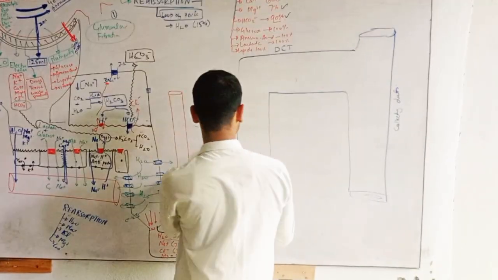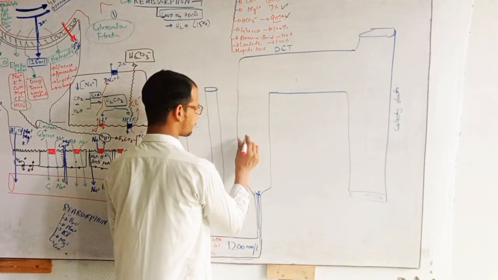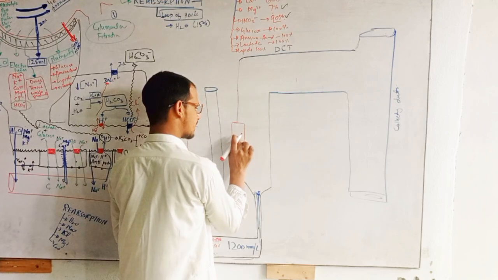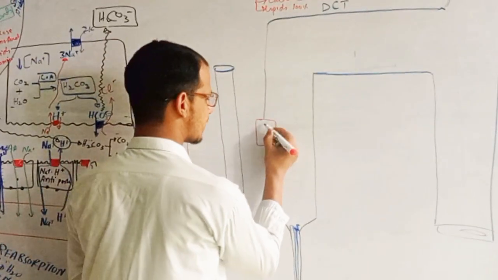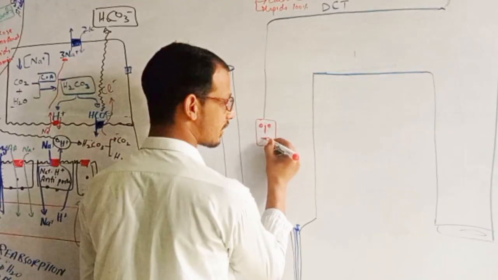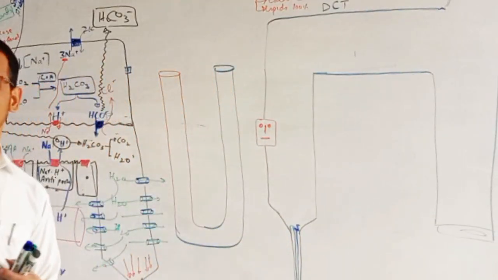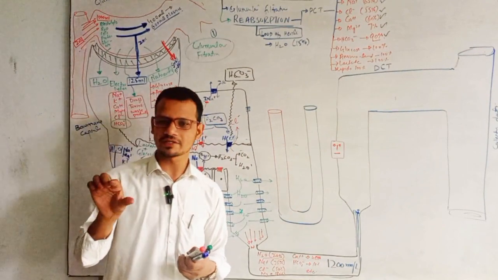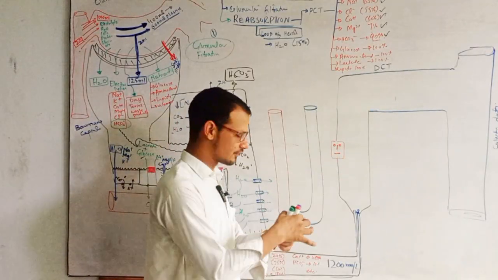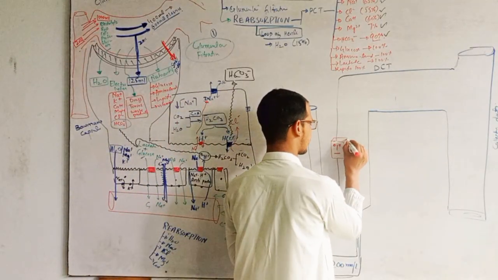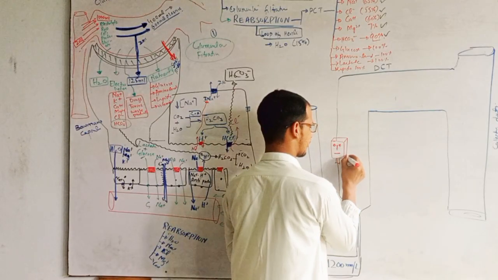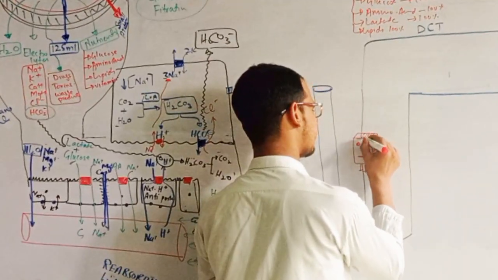Here we have a very special transporter. What was the name? Sodium potassium 2 chloride co-transporter. And I have told you that this is very important because in pharmacology you will see that the antihypertensive drug, which is called the loop diuretics, are acting on this transporter, right? For example, this is the transporter,